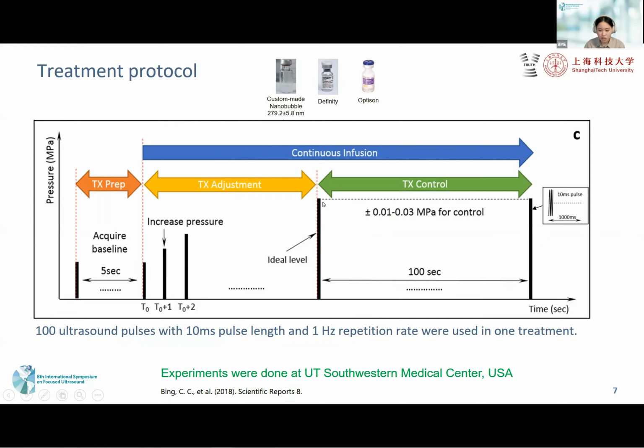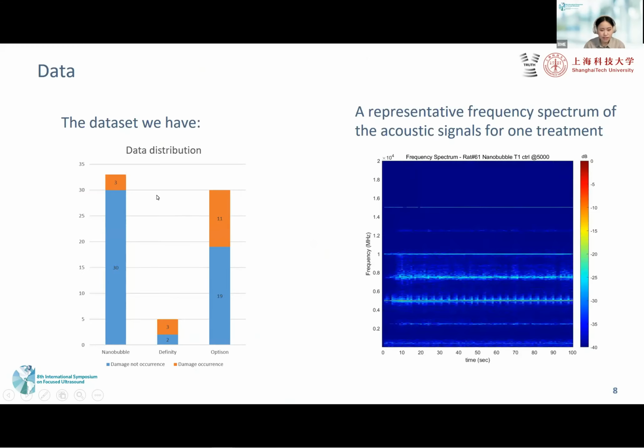When utilizing our real-time feedback control system, we keep the bubble emission at the desired level for 100 seconds. The ultrasound parameters were set to a 10 millisecond pulse length and a 1 Hz repetition rate. All the experiments were done at UT Southwestern Medical Center in the States. Here is the bubble data distribution map. We got 33 data sets from nanobubbles, 5 from Definity and 30 from Optison.